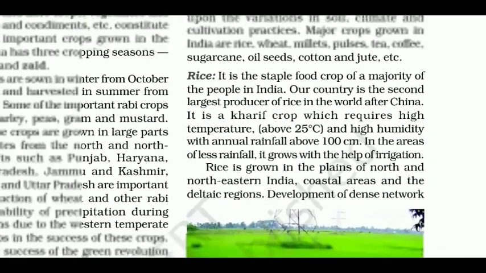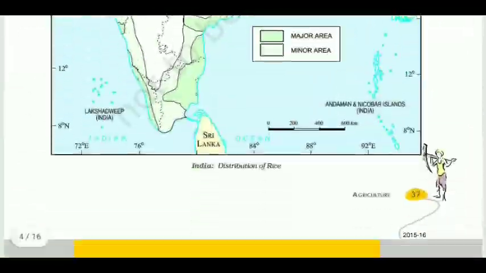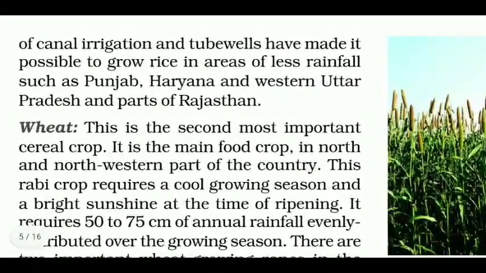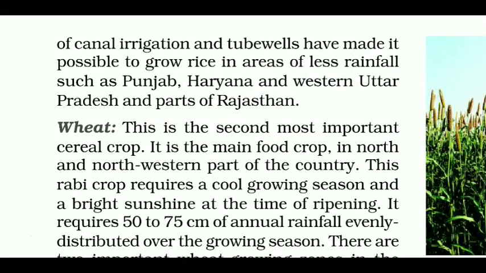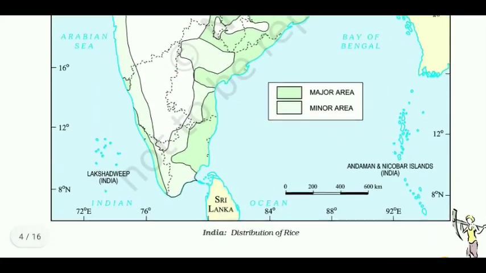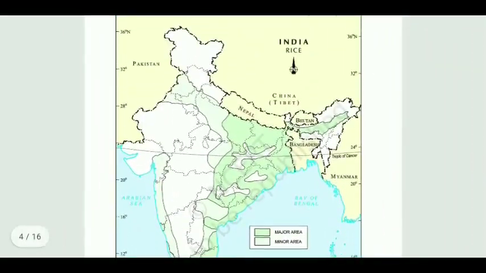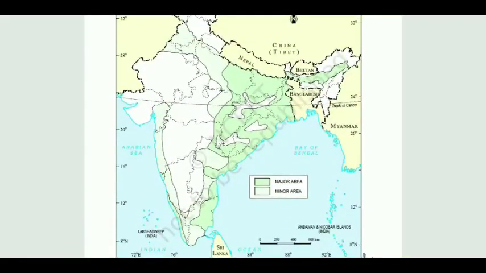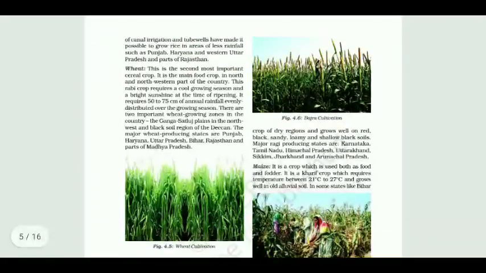Development of dense network of canal irrigation and tube wells have made it possible to grow rice in areas of less rainfall such as Punjab, Haryana and western Uttar Pradesh and parts of Rajasthan. Here you can see the map of India showing distribution of rice.